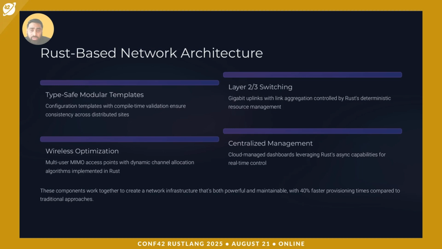Coming to wireless optimization, Rust powers algorithms for real-time channel allocation, and it maximizes throughput. Last but not least, with cloud-based platforms like Cisco Meraki or Cisco FMC, you can use it in monitoring tools as well. Rust's async capabilities via Tokio deliver real-time visibility and give better control across the infrastructure.